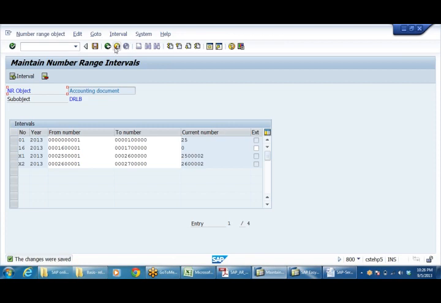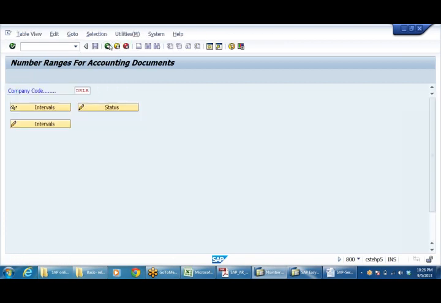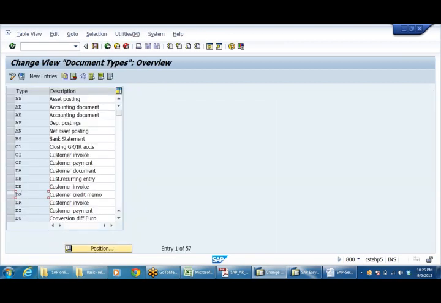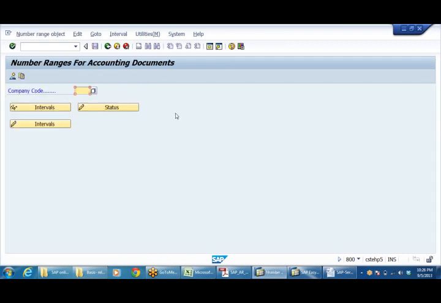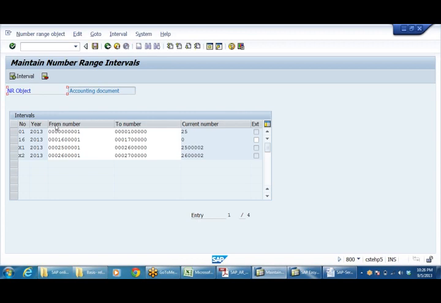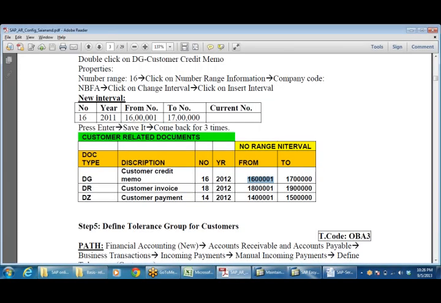Similarly, go back. DR means customer invoice. The system is showing 18. So create for company code DRLB. See, customer invoice is 18.